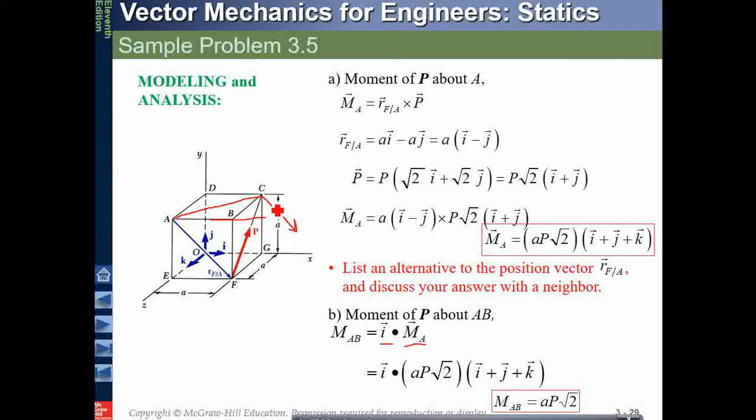That means I am trying to take a component on this axis. So this moment is a magnitude MAB on this axis. Okay, this is a moment MA or MC or MF on this plane. Okay, perpendicular component. So if I am trying to dot it on the axis AB, that means I am trying to take this component, the projection of this component on AB when I am dotting it. So I am dotting it with I, because I is along this AB, with MA. Okay, and we have obtained this.